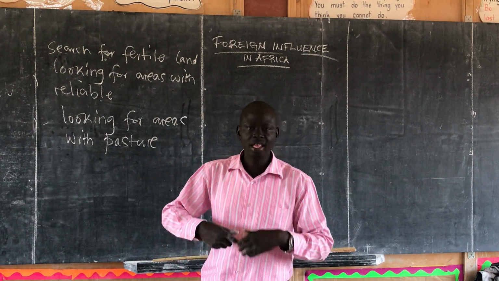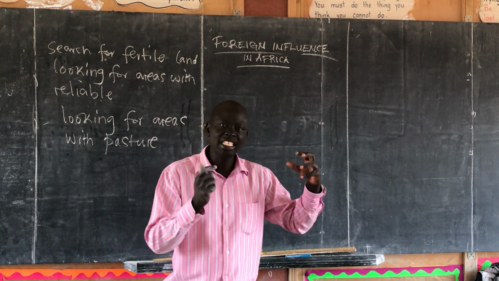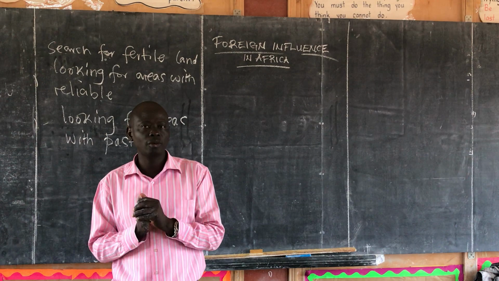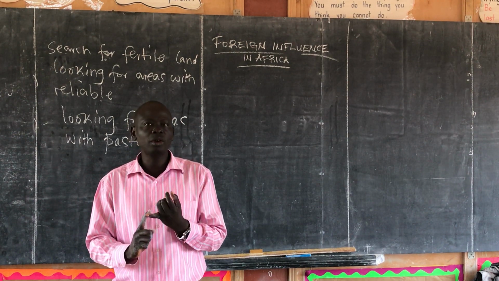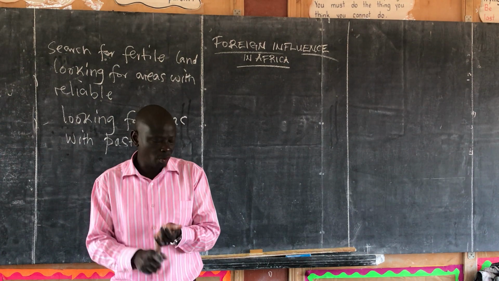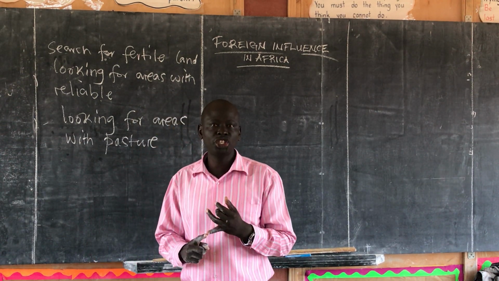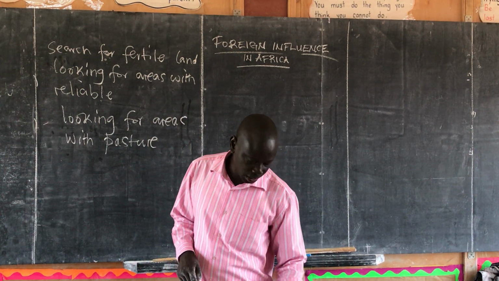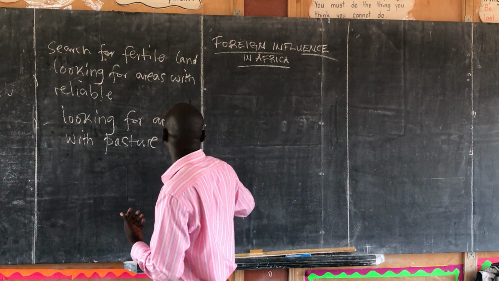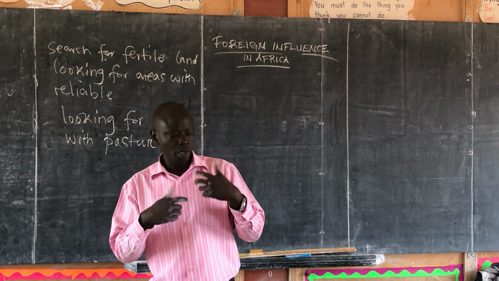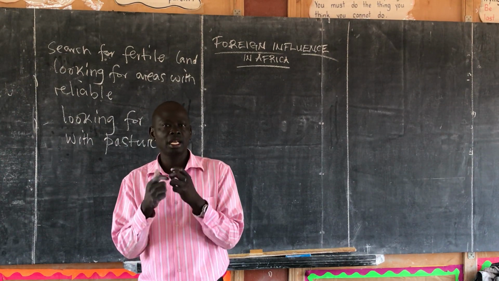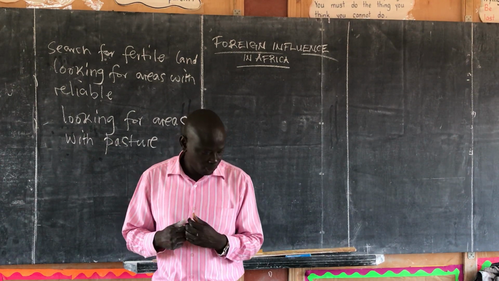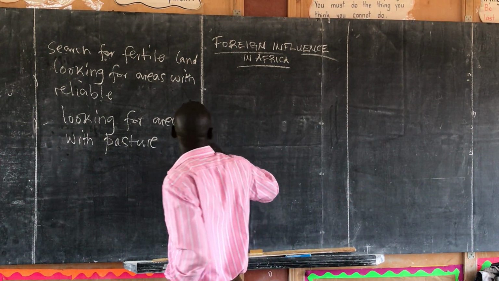Now, when it comes to the word influence, we are looking at the changes that were brought by these people who came from outside the continent of Africa. A foreigner is someone who came from outside the continent, more especially Asia, that's for the case of the Arabs, then Europe for the case of Europeans. When we bring in the term influence, we are looking at the changes that were brought by these people. So here we shall start with foreign influence. We are talking of the changes.